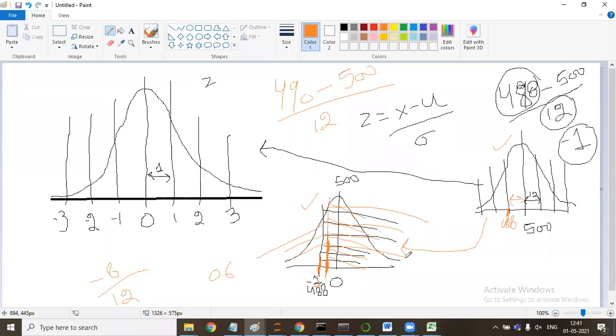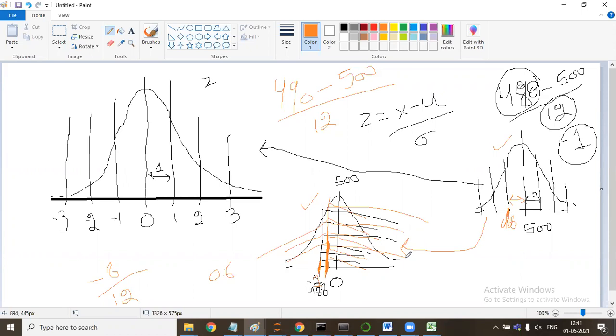So sir, whenever we are performing a Z test, we always use this positive and negative table for reference. Not for the Z test.